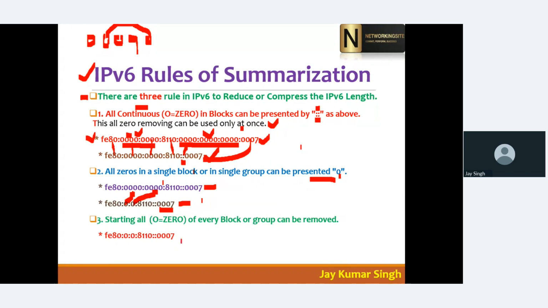So now this is the IP left here, and if you reduce it, it is FE80, and now it is a single zero. Here also it is the same, because this zero is after a number. And here 000 has been reduced to a single zero. So guys, did you understand how we have reduced the IP address?